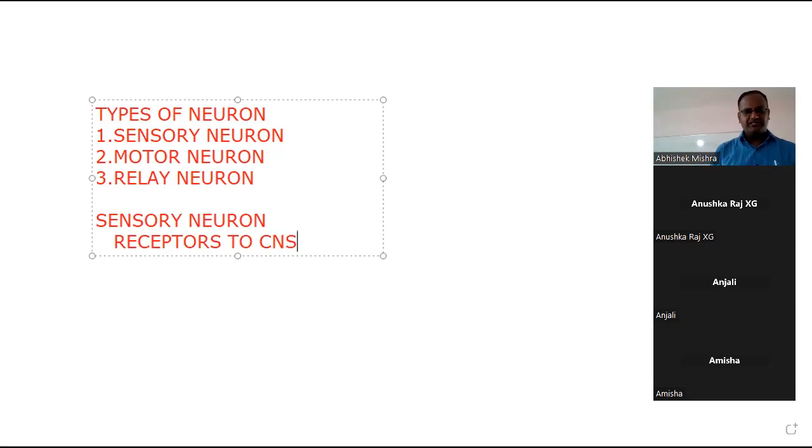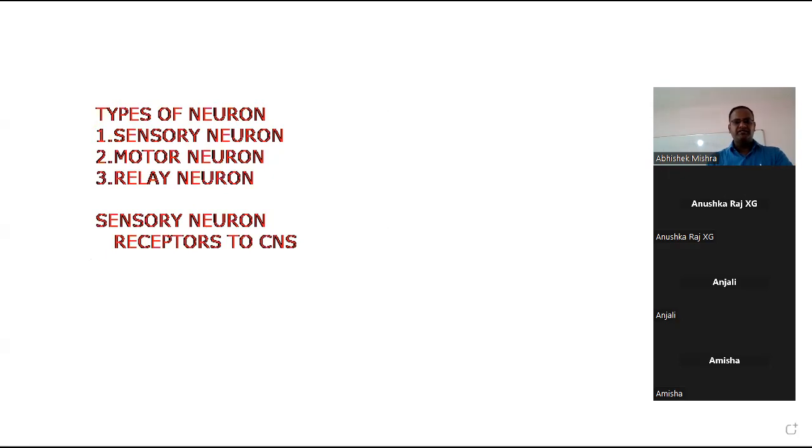Now, in your mind, automatically, a question will come: sir, what is a receptor? This very important question comes in your mind automatically: what is the receptor?